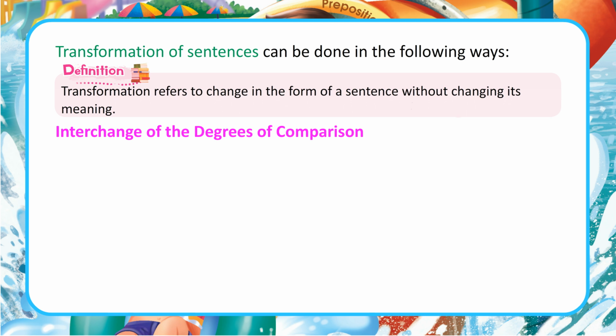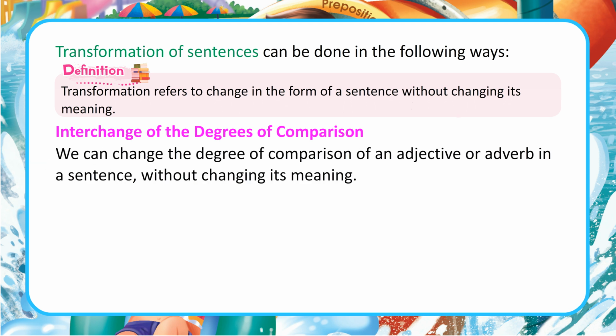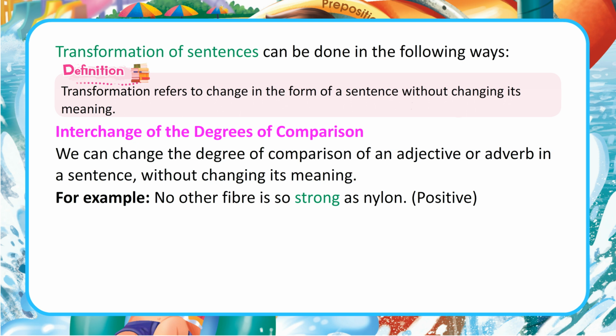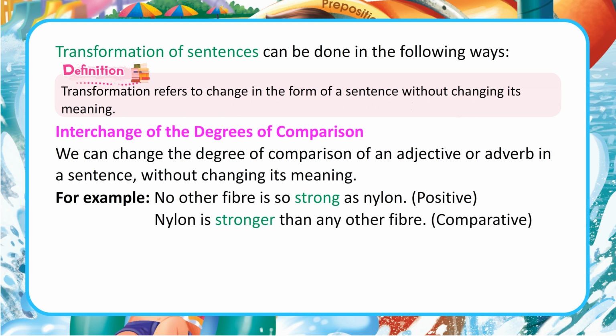Interchange of the degrees of comparison. We can change the degree of comparison of an adjective or adverb in a sentence without changing its meaning. For example, no other fiber is so strong as nylon. Positive. Nylon is stronger than any other fiber. Comparative. Nylon is the strongest fiber.